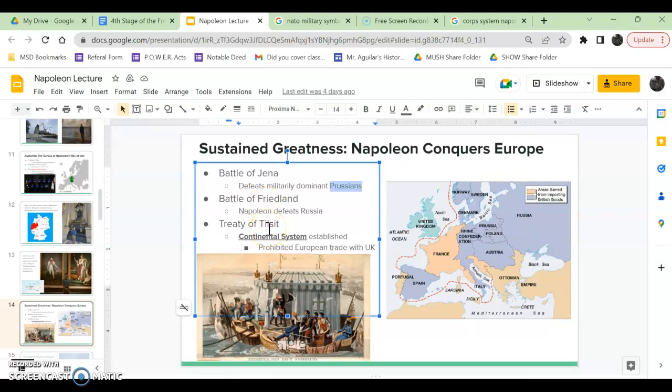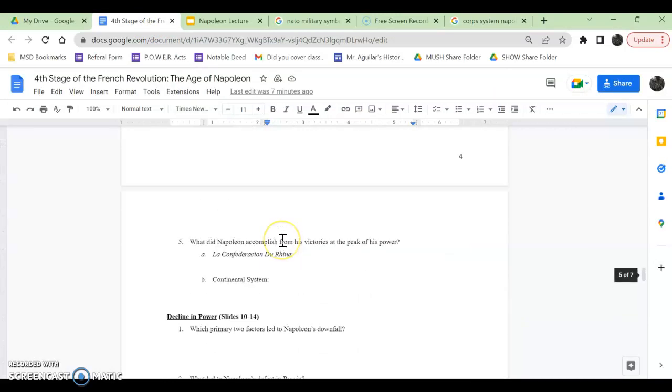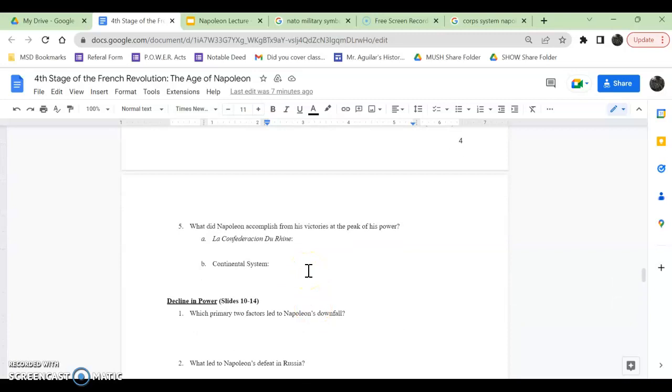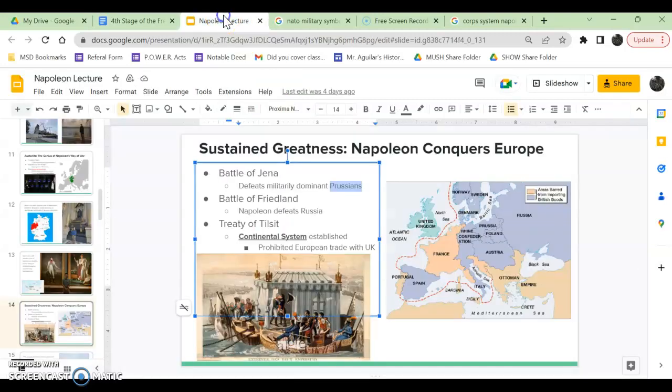Okay, so now what does Napoleon do with all these victories? He makes something called the continental system, which is your word right here. Now, what is the continental system? Essentially, it is a law that Napoleon forces all of Europe to abide by that prohibits trade with the UK. A law that prohibits trade with the UK, Europe must obey, according to Napoleon. That's what it is. Now, why?